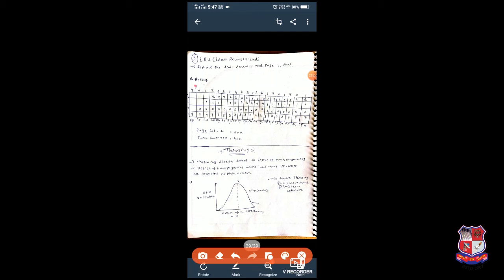As usual we will check for page fault or page hit. Page fault occurs, so we take it from secondary storage. The second page is 0, again page fault. The third page is 1, again page fault, so we take it from secondary storage. Again 2, again page fault.